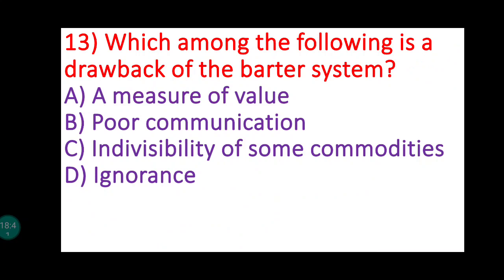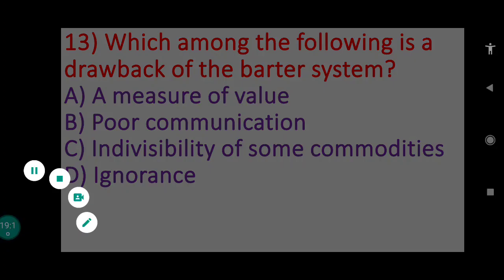12th one, which among the following is a drawback? What is asked? Drawback of the barter system. So here the options are given: measure of value, poor communication, indivisibility, ignorance. So which is the drawback? See, first point is given measure of value. It should not be measure of value, but for the drawback there should be the words lack of measure of value. If it is lack of measure of value, then it could be a drawback. So the measure of value is not the drawback.